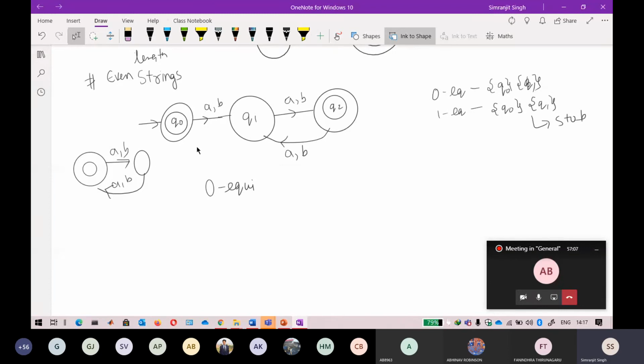In the 0 equivalent state, what you will find is that Q naught is the final state. I am starting with final and non-final states. So Q naught and Q2 are two final states, and Q1 is a non-final state. So this is final, this is non-final.